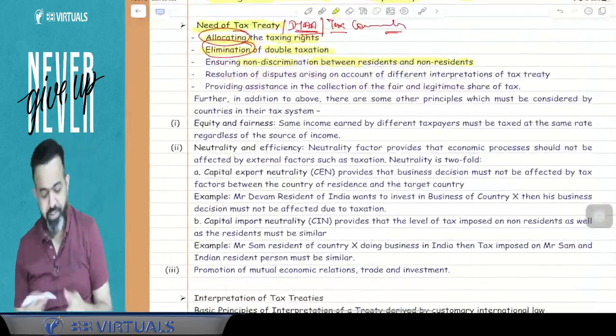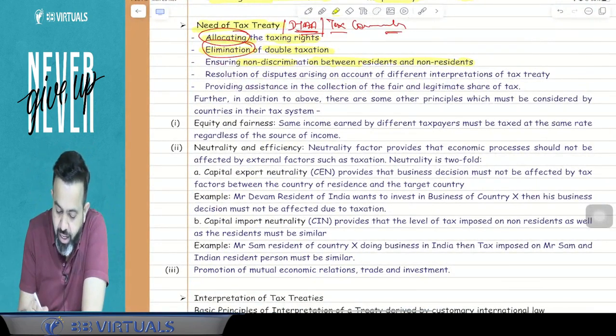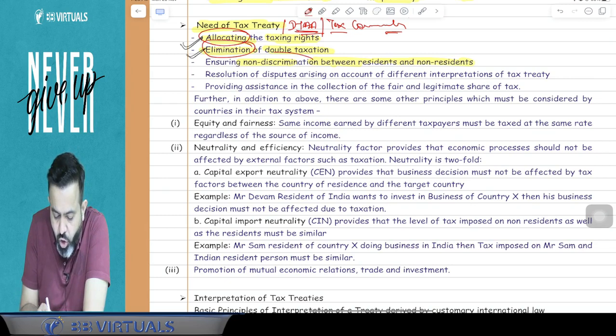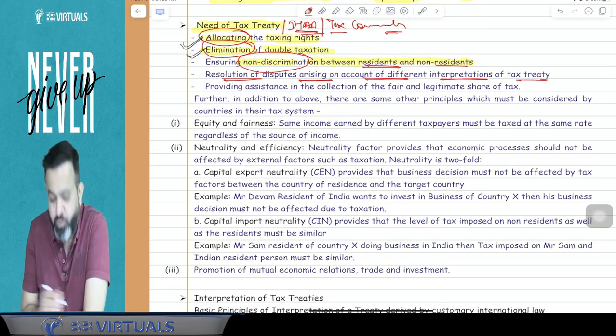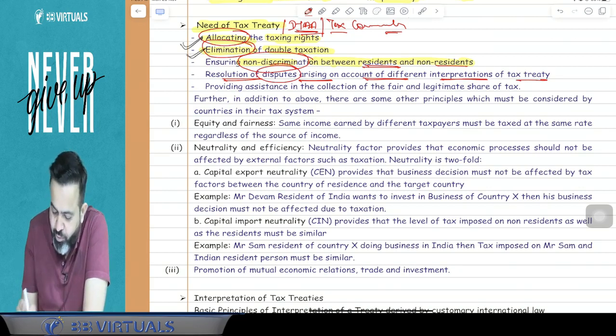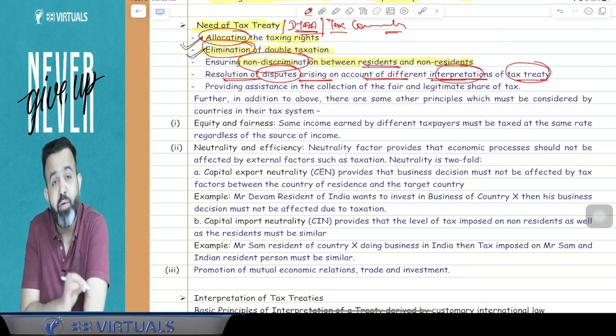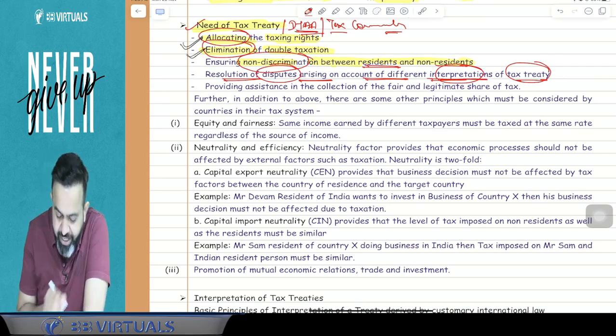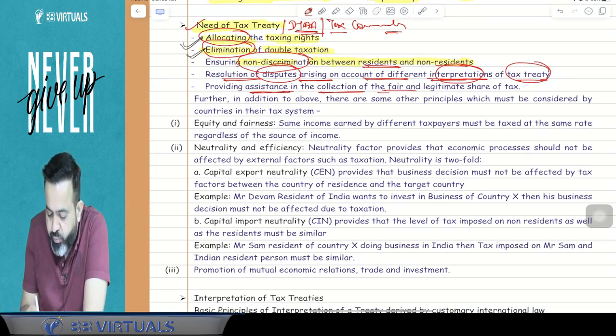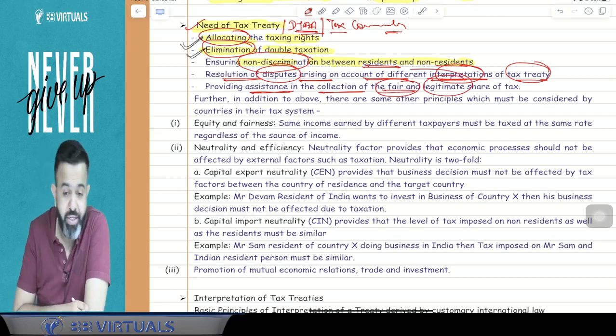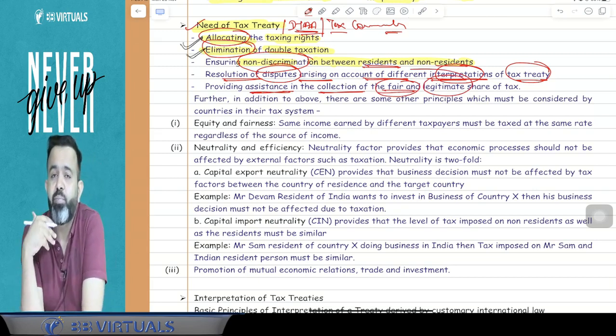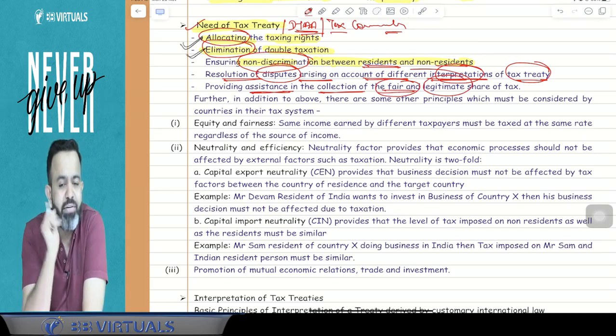Yes. So what this particular point says is, what are the needs of the tax treaty? One is allocating the taxing right. Second is the elimination of double taxation. Third is ensuring non-discrimination between resident and non-resident. Fourth is resolving disputes arising on account of different interpretation of the tax treaty. If any dispute arises on account of different interpretation of the tax treaty, then it will be resolved through the tax treaty only. Next is providing assistance in the collection of a fair and legitimate share of the tax. Here one country will provide assistance to another country to recover the taxes.